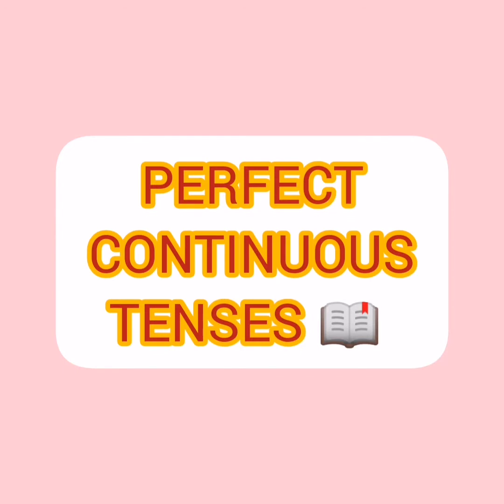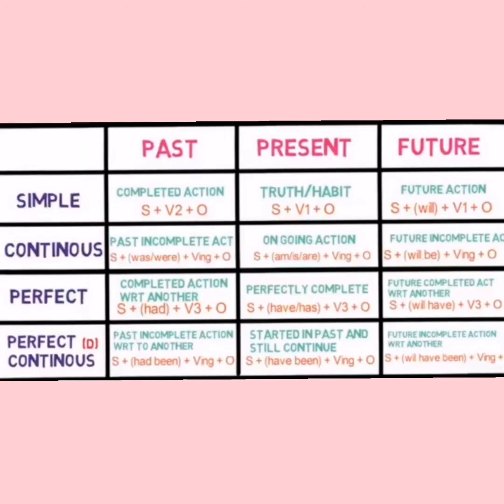Now students, I hope you all have understood the perfect continuous tense. We have completed all the parts of tenses, that is present, past, future. Under that we have completed all the subdivisions, that is simple tenses, perfect tenses, continuous tenses and perfect continuous tenses. Now students, as you can see a table on the screen, this table you have to learn and keep in your mind, all the structures according to the division of the tenses.